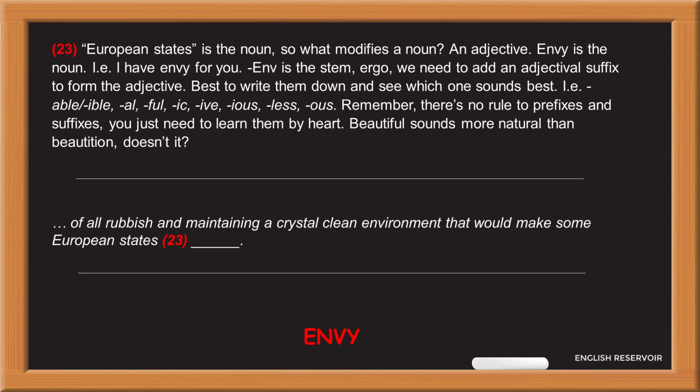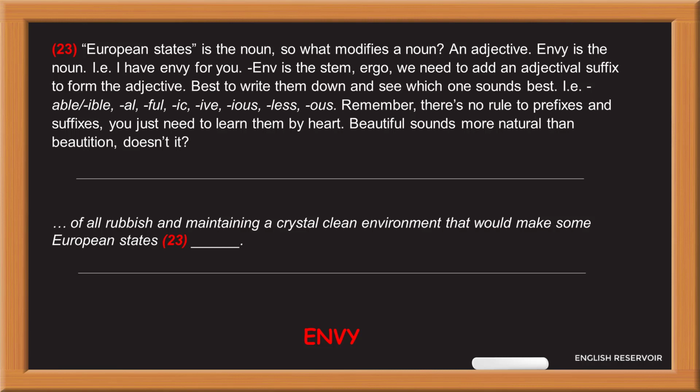23. European states is the noun. So what modifies a noun? An adjective. Envy is the noun, i.e. I have envy for you. Env is the stem, ergo we need to add an adjectival suffix to form the adjective. Best to write them down and see which one sounds best, i.e. able, ible, al, ful, ic, if, ious, less, ous. Remember, there's no rule to prefixes and suffixes. You just need to learn them by heart. Beautiful sounds more natural than beautician, doesn't it?